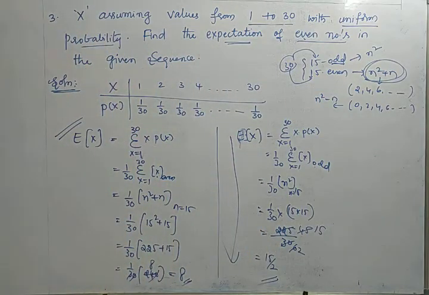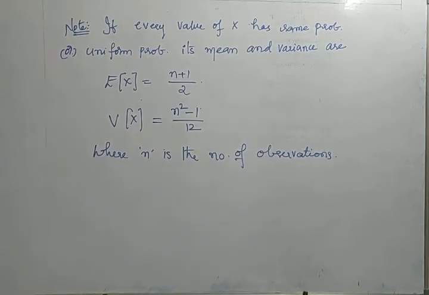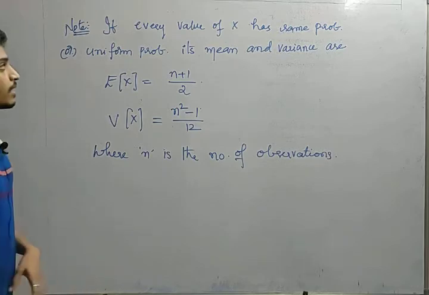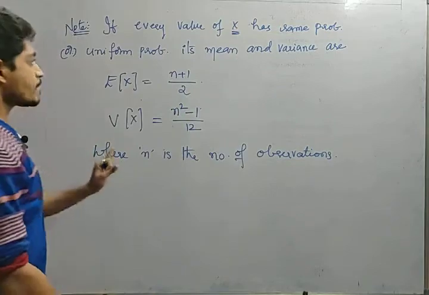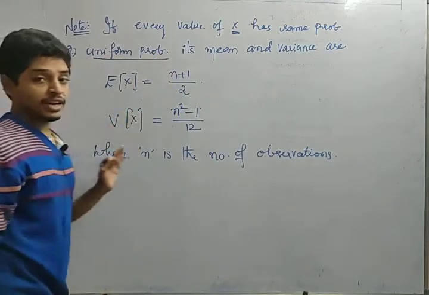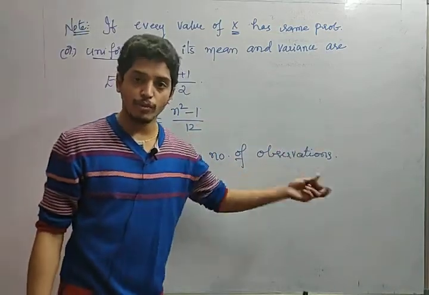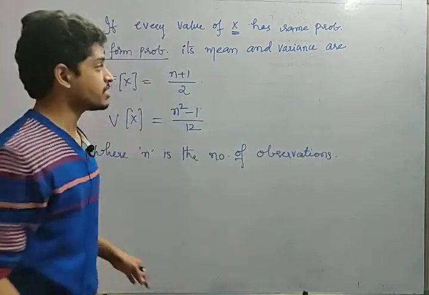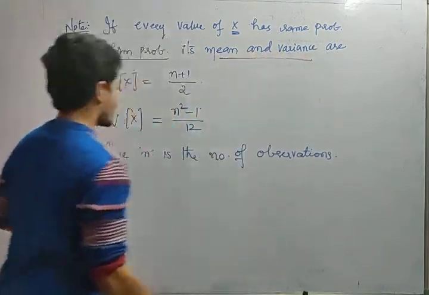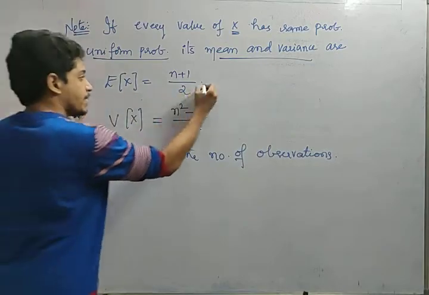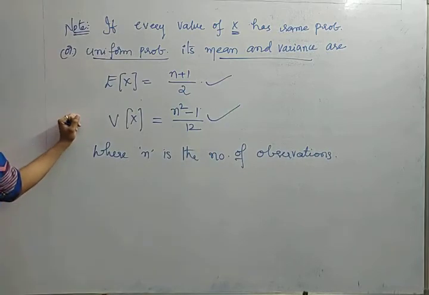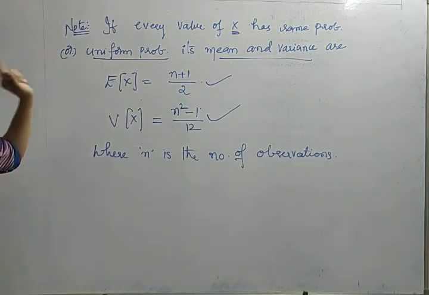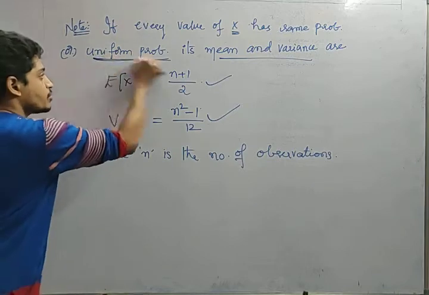Now next one. Now let us see a shortcut. Okay, friends, this is a beautiful shortcut. Listen carefully. If every value of random variable x has the same probability, or uniform probability, if we are assigning the same or uniform probability to every value of the random variable in the probability distribution, then mean and variance have these shortcuts, friends. Mean value will become n plus 1 by 2 and variance value becomes n square minus 1 by 12. So remember these two, which are possible only when there is a uniform probability.